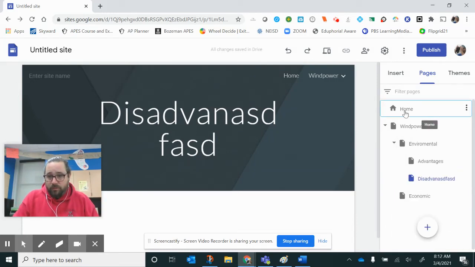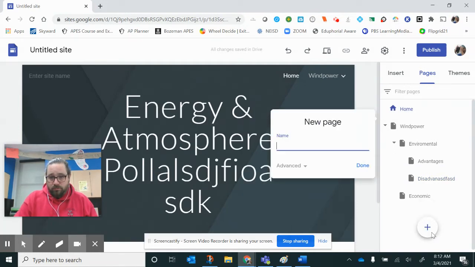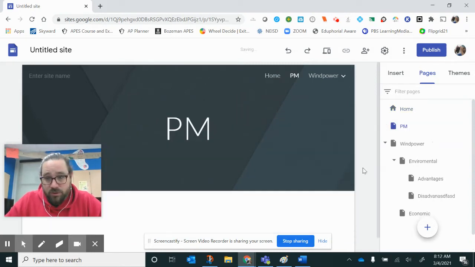Then from home, let's make a brand new page. This one is my pollutant. What is an air pollutant for wind? I guess PM. It stirs up a lot of PM when you construct those. So now I can see I have a separate sub page for that, and let me do what the rubric says to do.